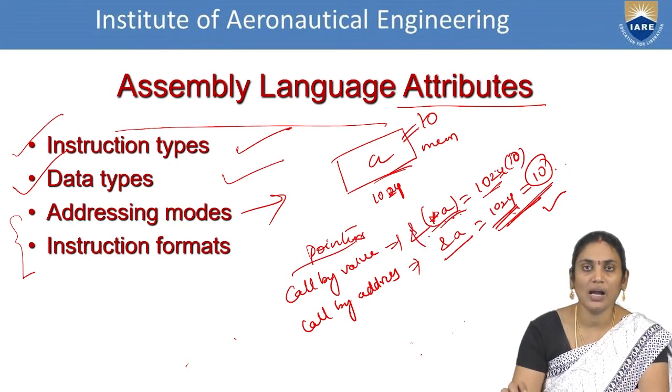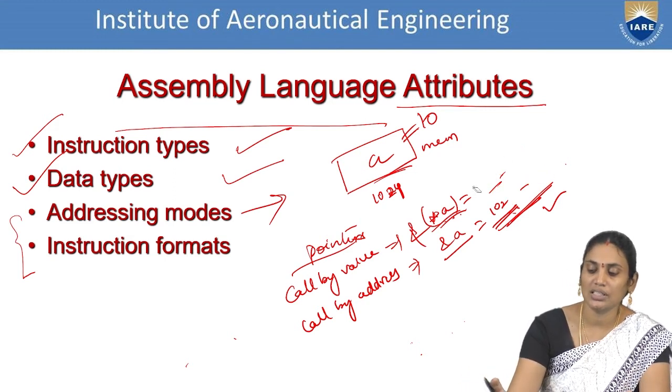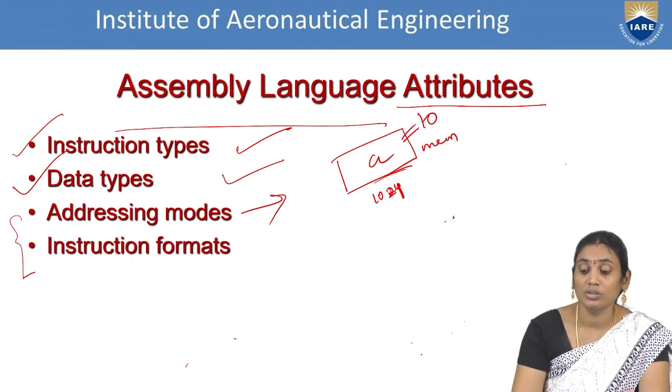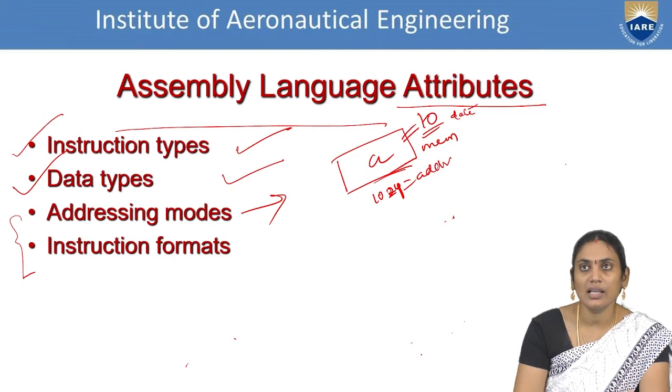So this is a key part where you can understand the pointers, or where you can easily understand the addressing modes. So how do I locate this? If I know the address, I can directly trace it. If I don't know the address, then how can I trace it? So these are the two examples which you are familiar with. Now let us consider some examples. Here I am saying that there is some memory location. The address is 1024. Data is 10.